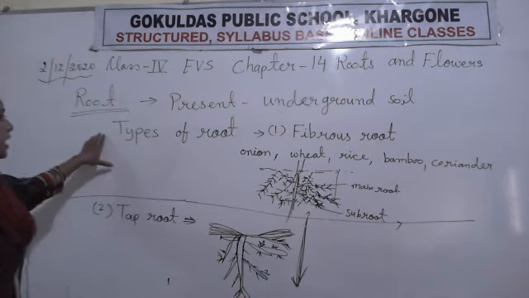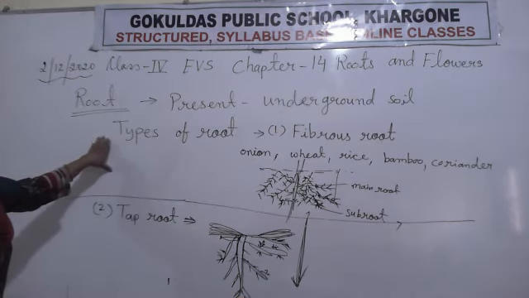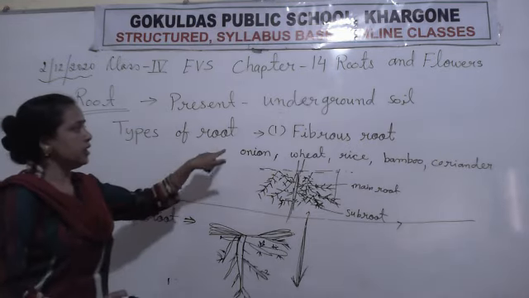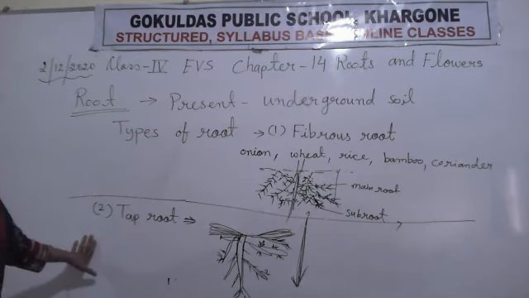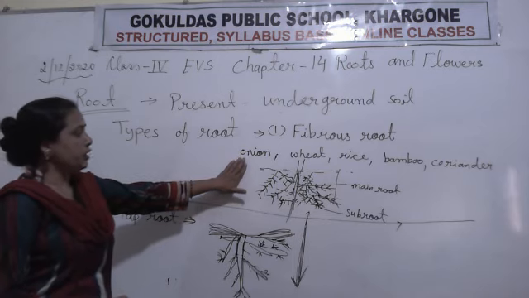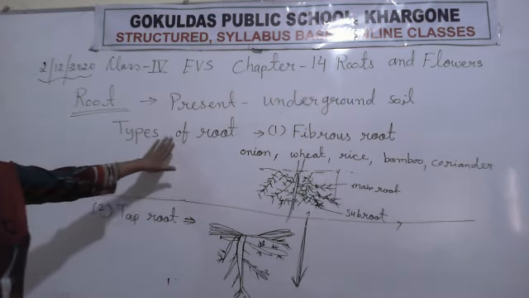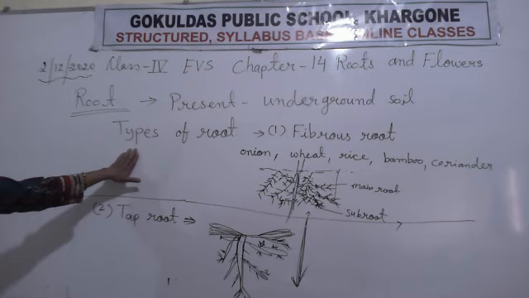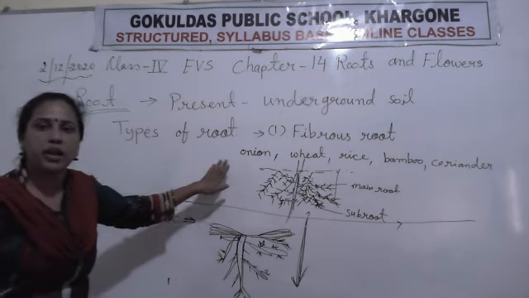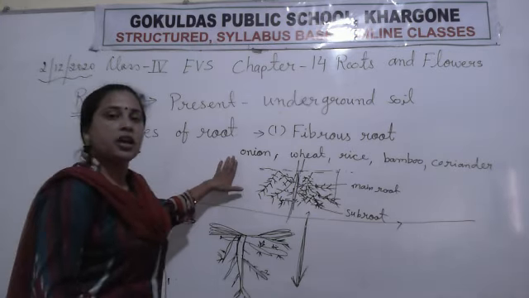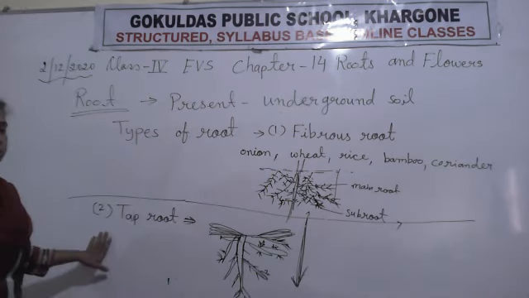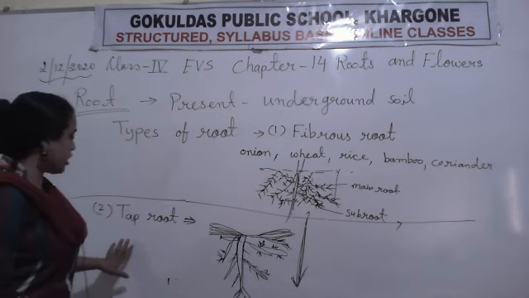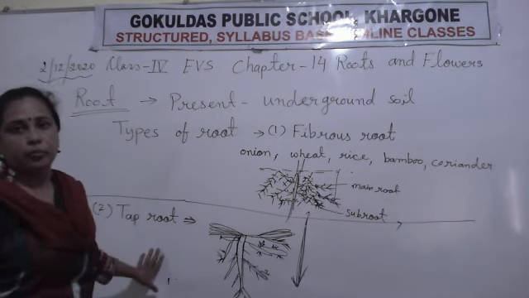After that I explained the types of root. How many types of roots are present in plants? Two types of roots: first is fibrous root and second is taproot. Which plants have fibrous root? Those related to the grass family. Those are small plants. Herbs and shrubs have which type of roots? Fibrous root. Now the second one is taproot. Plants and trees, the big trees, have taproot.